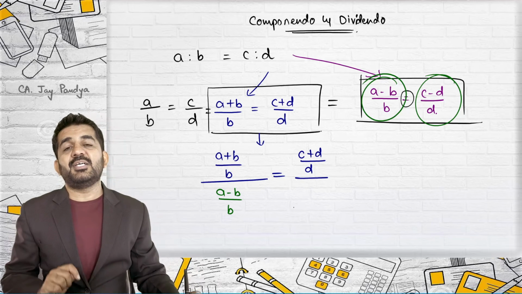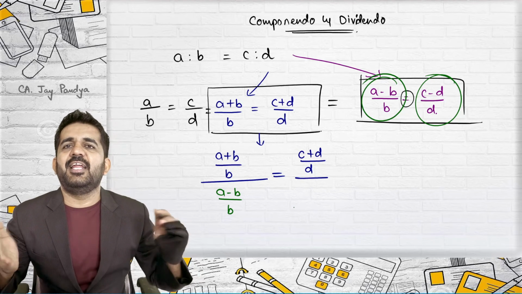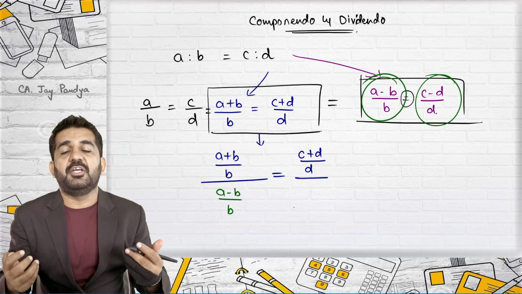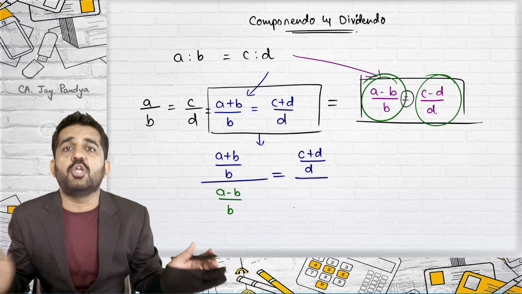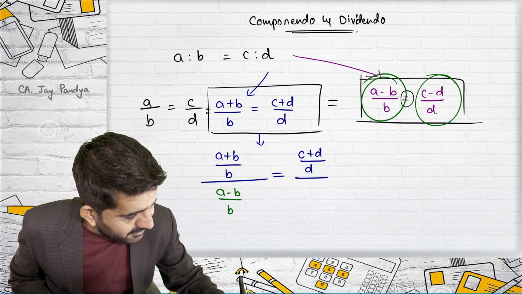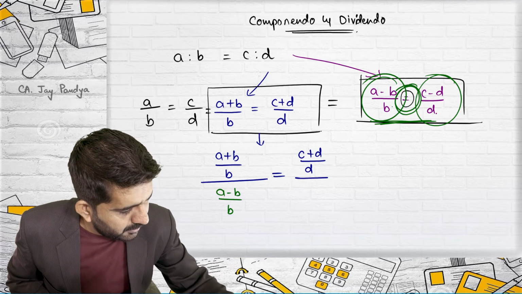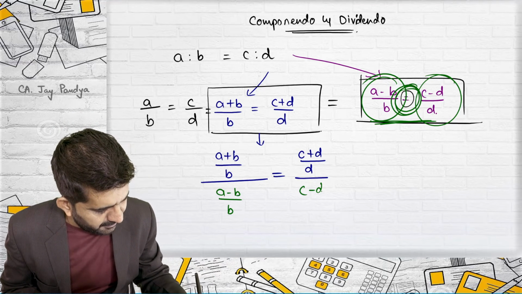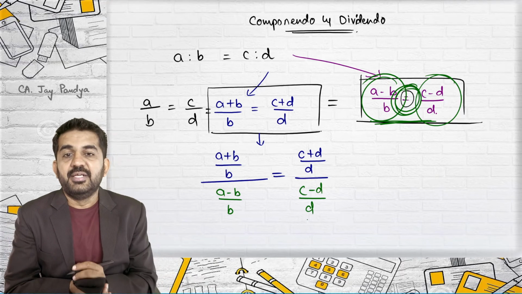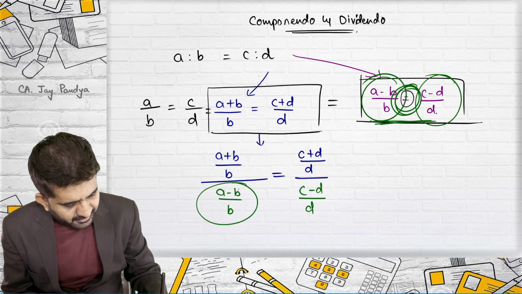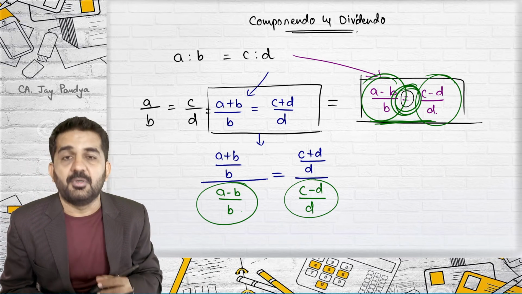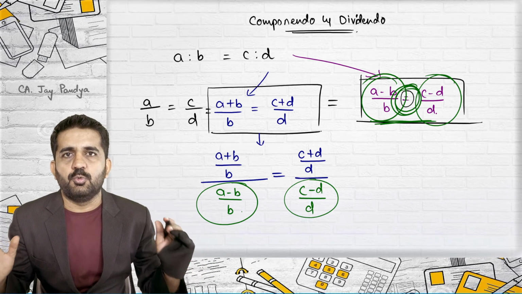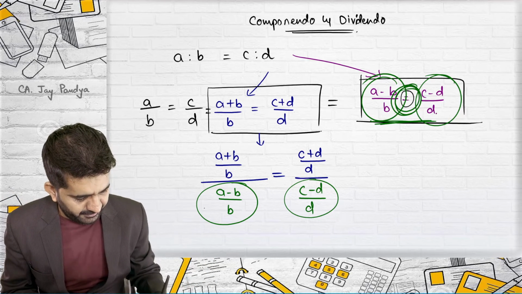Now you will say, sir, the left hand side and right hand side of the equation should be divided by equal numbers. It can be divided, but it should be divided by equal numbers on both the sides. But understand, both are equal. We have already understood it. So I can divide over here C minus D upon D. Please try to concentrate. This number and this number are equal. I am dividing the left hand side and right hand side of the equation by the same number.